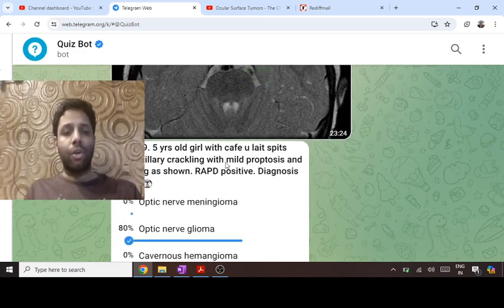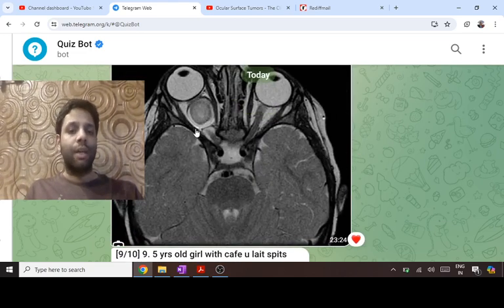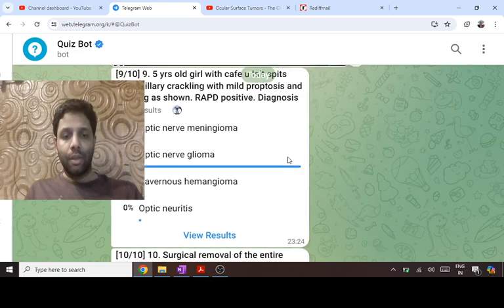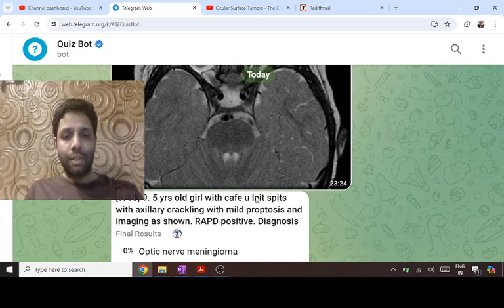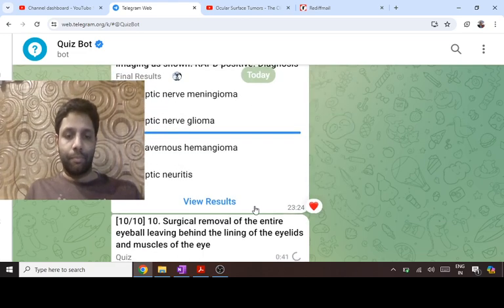Why not meningioma? Because meningioma has a tubular appearance, and in meningioma the age is not 5 years. The age is about middle-aged females. So age is also sometimes very important in telling about optic nerve tumors. Why is this not optic neuritis? Because in optic neuritis there are no café-au-lait spots associated. There can be RAPD positive, but there is no proptosis in optic neuritis.